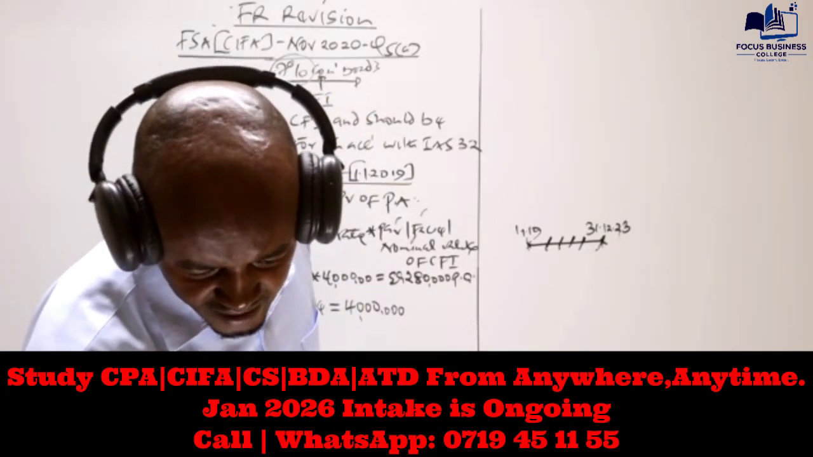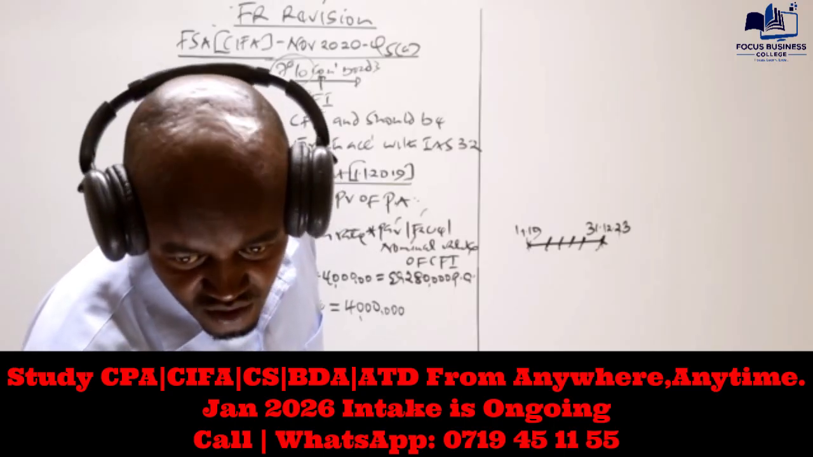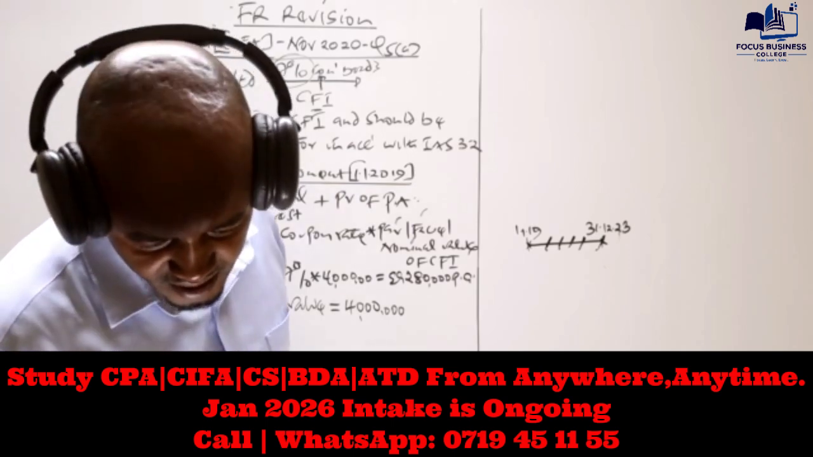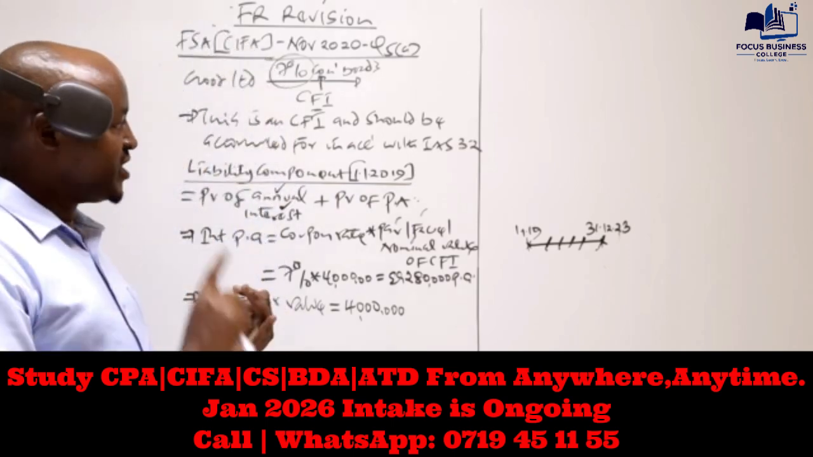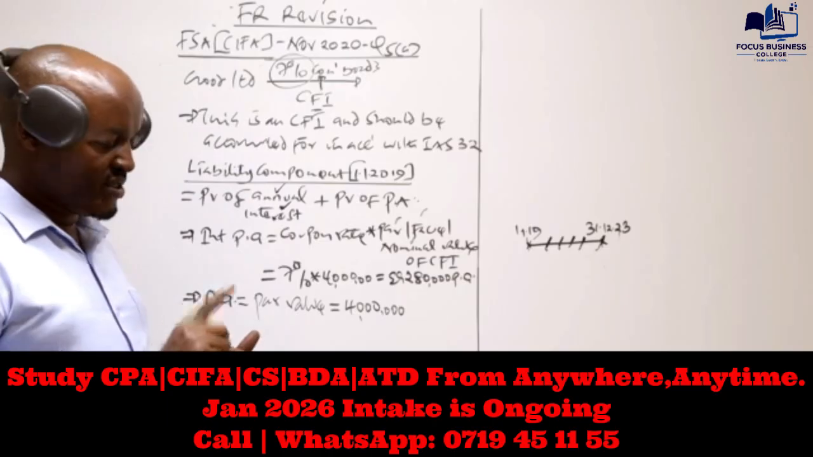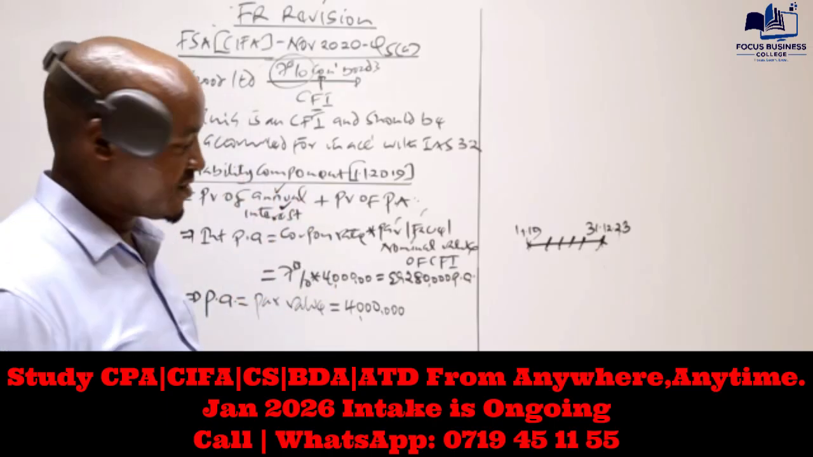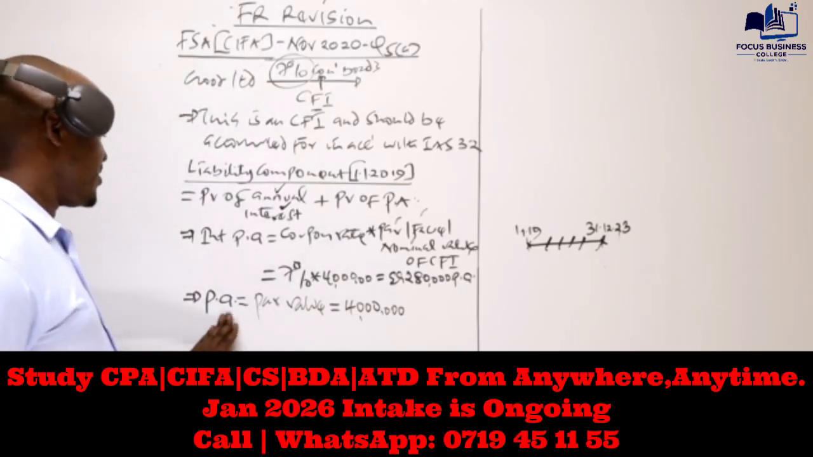They were issued on 1st January 2019. Are they 4 or 5 years? Remember, in this case the year is supposed to end on 31st of December. So 2019, 2020, 2021, 2022, 2023. Those are 5 years. So the life of these bonds is 5 years.